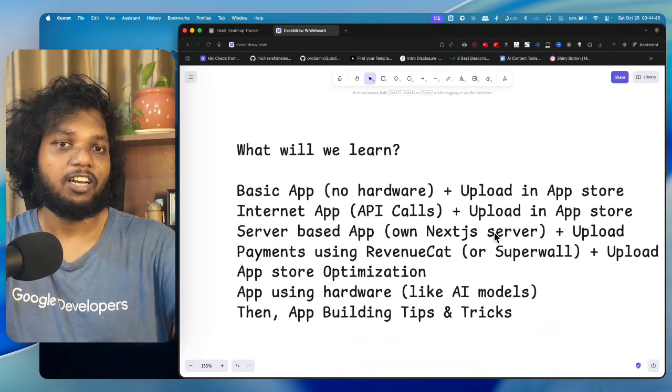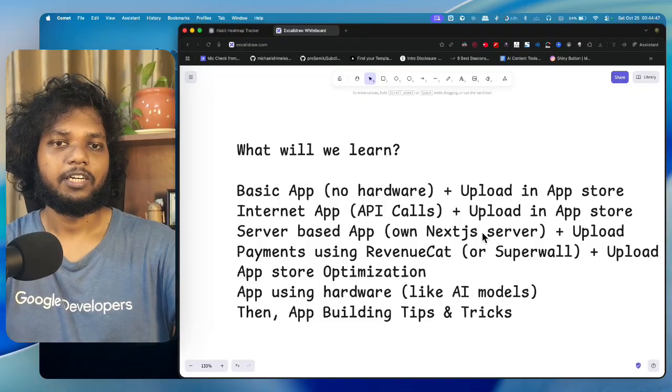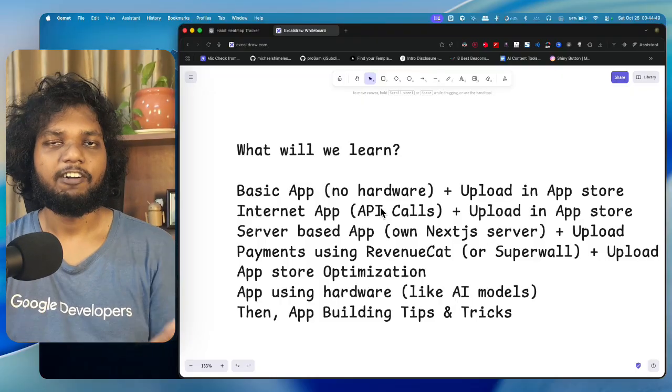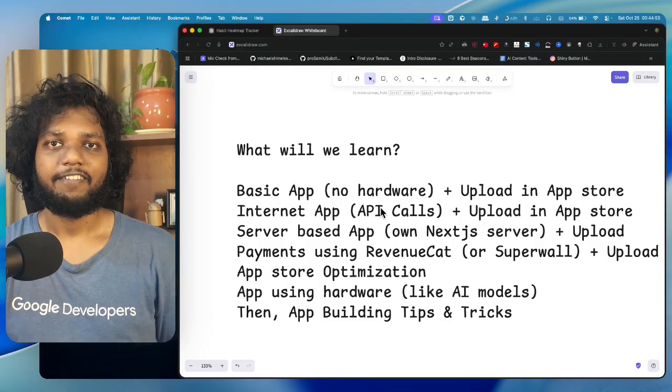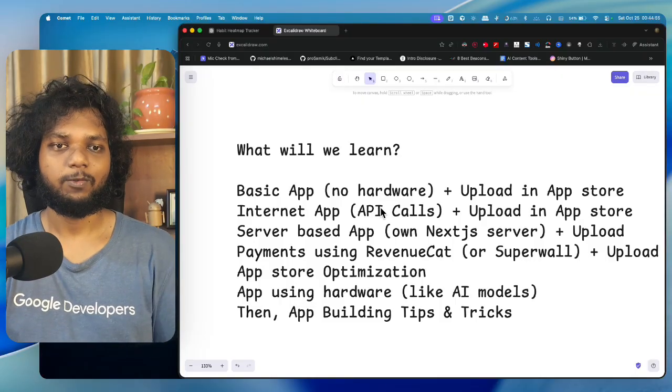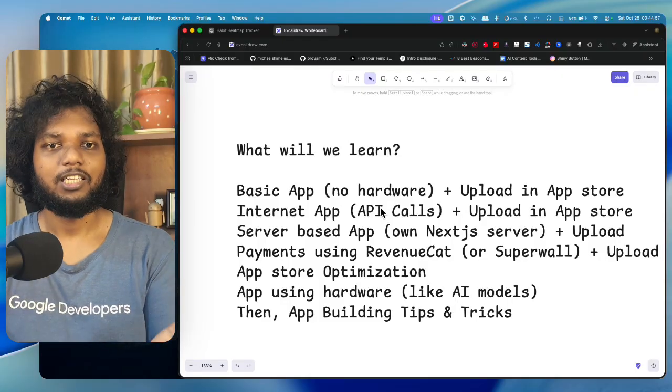So what will we learn? Basic app. I have divided this. I've pushed AI to its limit, and I know where AI will suck, and that's why I've created this series of listing things down.